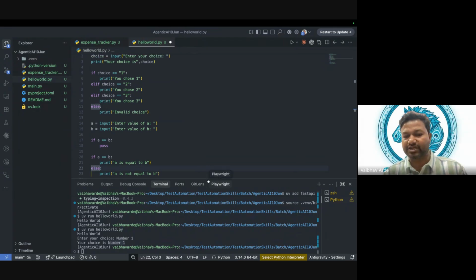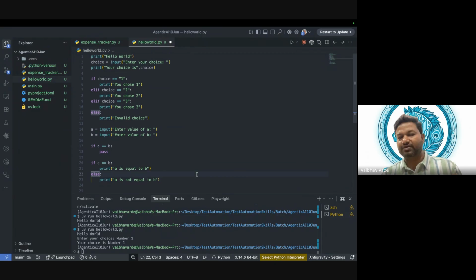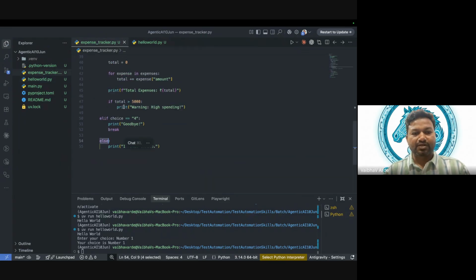Does anybody have any query about this? I'm just making you familiar with the way we use conditions in Python. Does that make sense? Everyone, does that make sense? Can I get any responses? Yes, good. Okay, that's good, so let's move ahead.